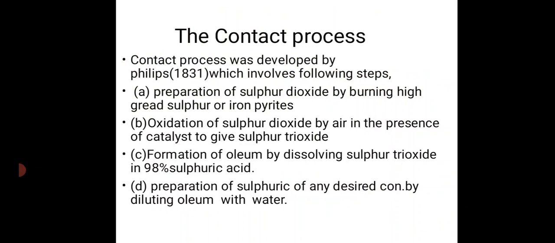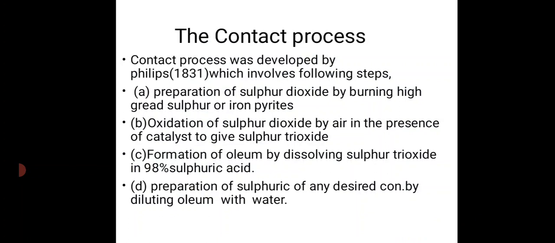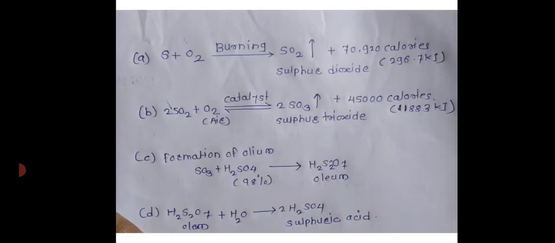First, A: preparation of sulfur dioxide by burning high-grade sulfur or iron pyrites. Reaction: S plus O2, on burning, gives SO2, sulfur dioxide, plus 70,920 calories, 296.7 kilojoule. B: Oxidation of sulfur dioxide by air in the presence of a catalyst to give sulfur trioxide. 2SO2 plus O2, air, in the presence of a catalyst, gives 2SO3, sulfur trioxide, plus 45,000 calories, 188.3 kilojoule.